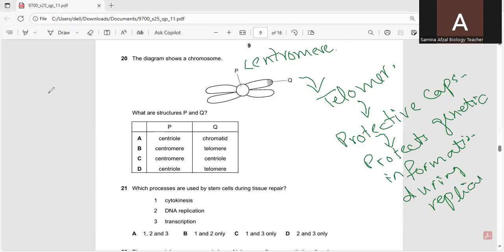So according to this, A option is not correct, D option is not correct. So B or C can be the answer, so B is the correct option.